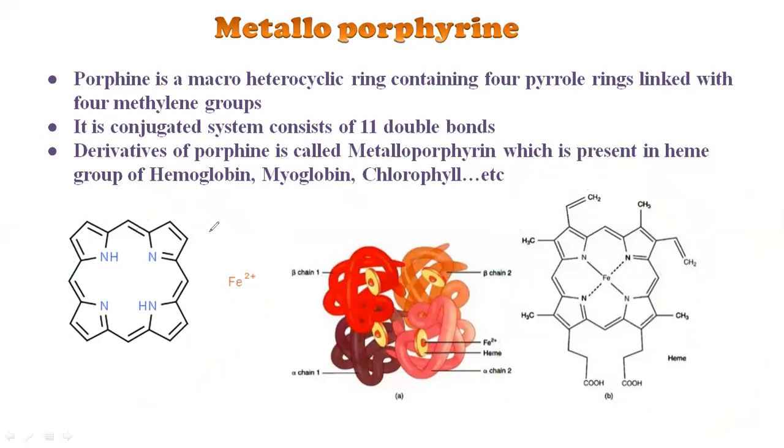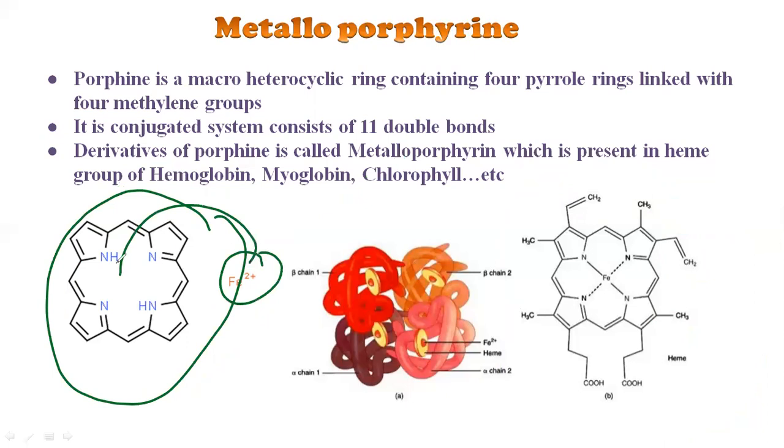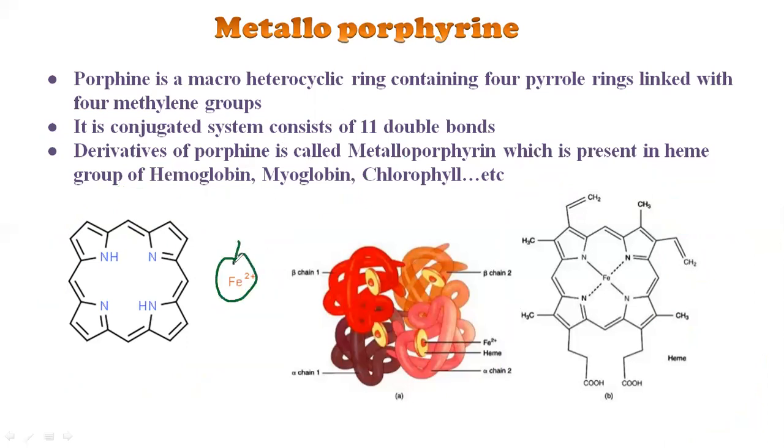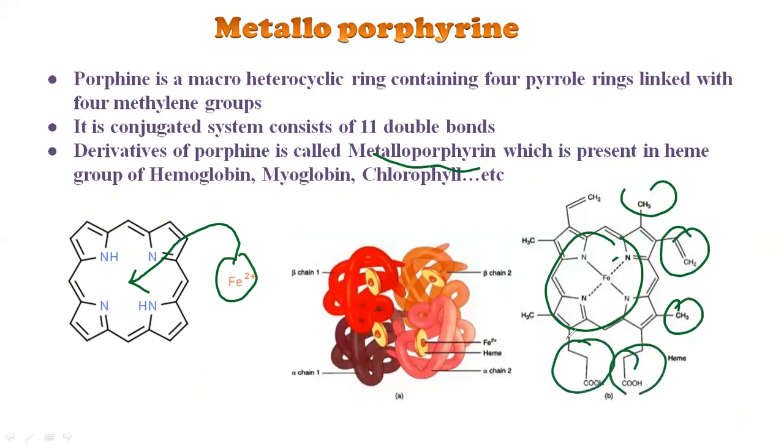Basically this structure is a porphyrin ring. If you place a central atom like iron, magnesium, cobalt, whatever it may be, into the central part of the porphyrin, then it is called metalloporphyrin. And if this metalloporphyrin has certain substituent groups like this in the ring, then this system is called heme.